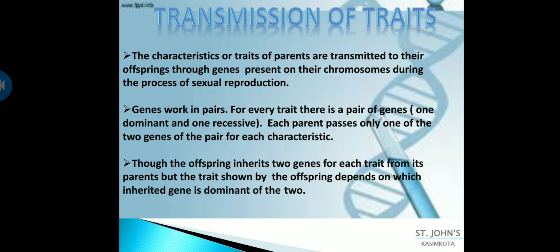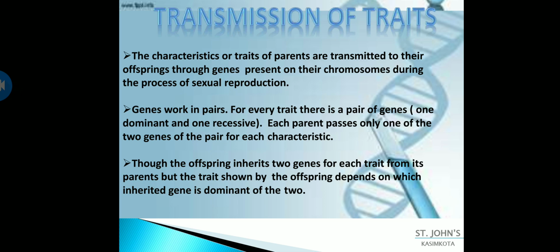Genes work in pairs. So my father possesses both genes, that is, one capital H and one small h. Since capital H is present and it is a dominant gene, his hair is silky in nature. And my mother has small h and the other recessive allele, that is small h. If there is a dominant allele, she will get silky hair. Since I told you she has curly hair, she has both alleles as recessive, that is small h.